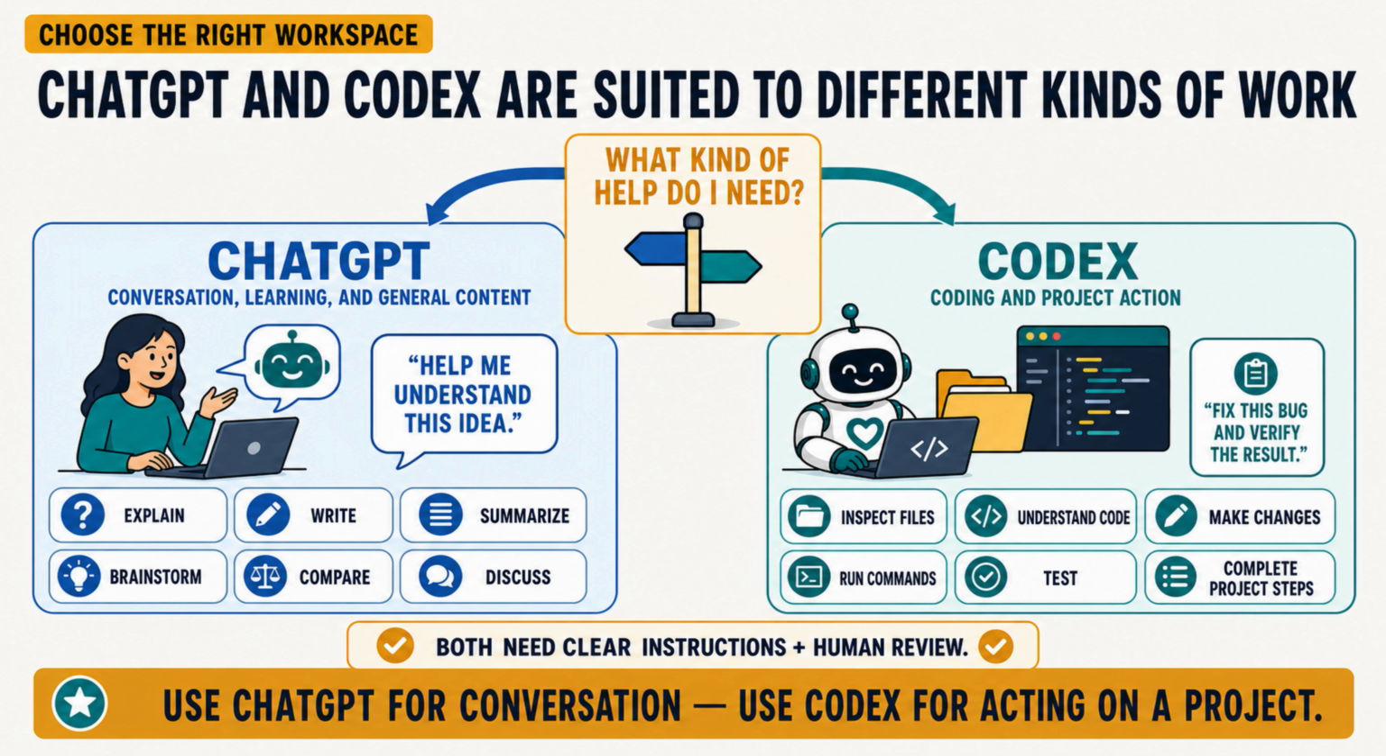A useful rule is this: use ChatGPT when you mainly need a thinking and communication partner. Use Codex when the task requires acting on a project and verifying the work. Both still require clear instructions and human review. Codex becomes especially useful when it can follow a disciplined work loop.